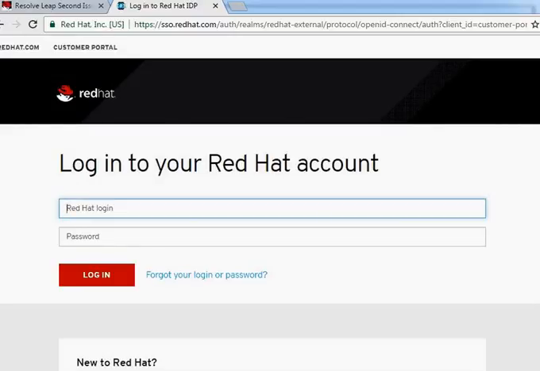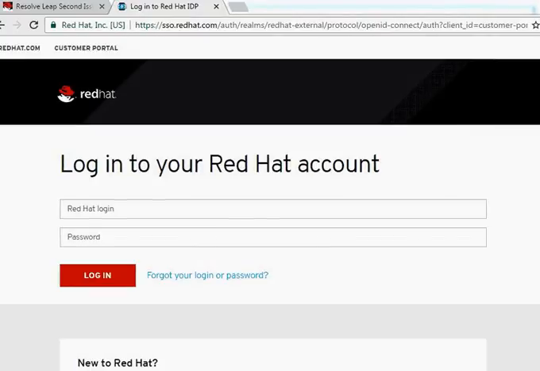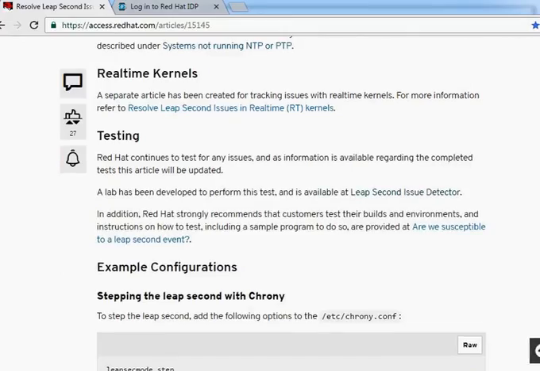So thanks for watching this video, and stay tuned to the Red Hat portal. If you see, this is the Red Hat portal. They publish all the latest reports here. This is the article. I will copy and paste the link of this particular article in the notes of my YouTube video. So always refer to this one for the latest news.